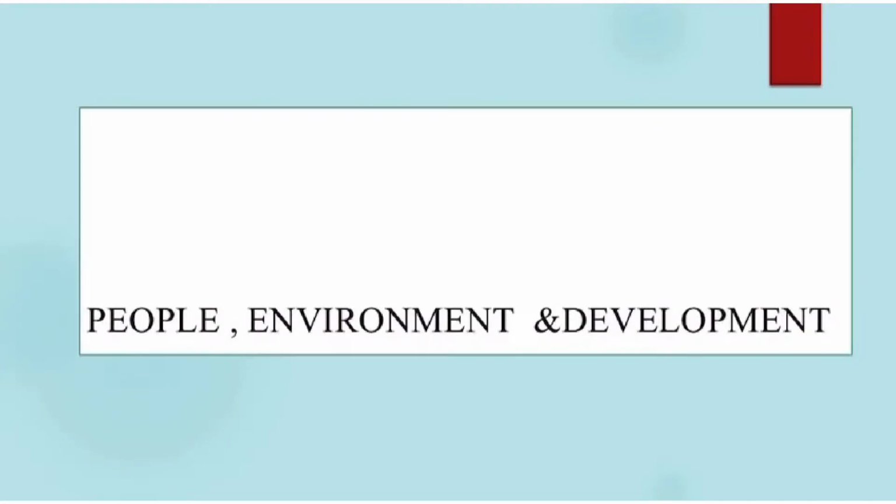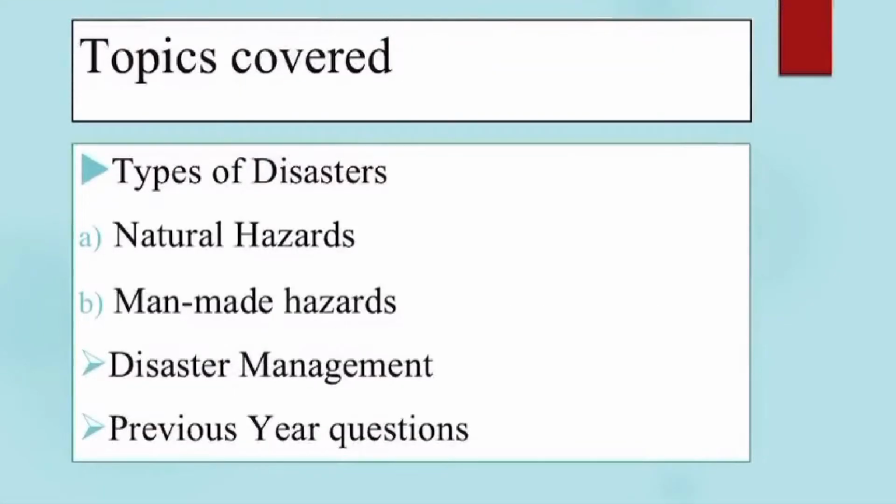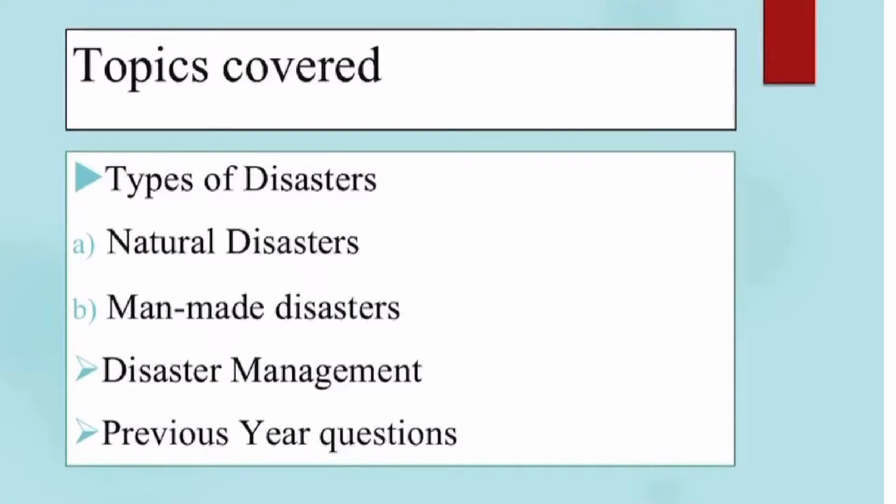In this 30-day revision series, today we can do part 2 revision of the unit People, Environment and Development. We can revise types of disasters, disaster management and some previous year questions from this topic. First we will see types of disasters. There are two types of disasters. One is natural disaster, other one is man-made disaster.